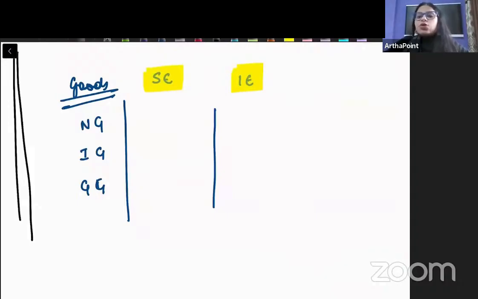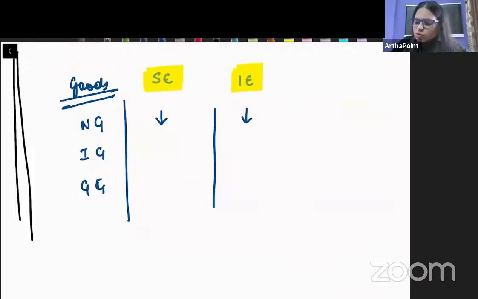ये ना हो कि आप करके ना हो कि अरे उन्होंने तो substitution effect को positive बोल दिया, the question is incorrect. ना, 90% of the time, yes, we will go ahead and say that substitution effect is negative. But अगर substitution effect positive question में लिख दिया गया है normal good के लिए, तो just remember that substitution effect and income effect move in the same direction for normal good. This is more important to remember. So, you know, if I'm saying that this is this, then this is also this for normal good.